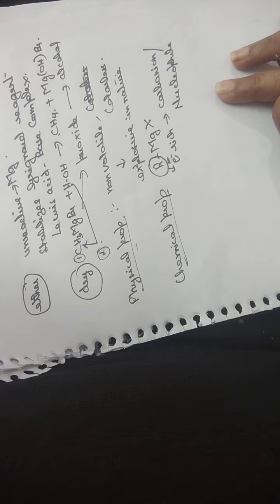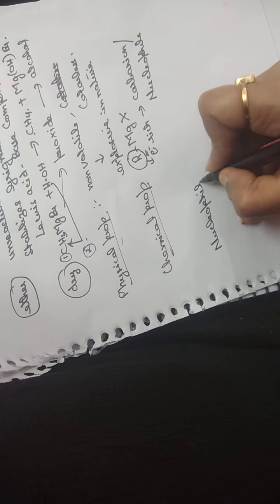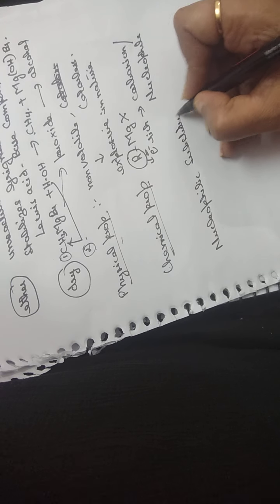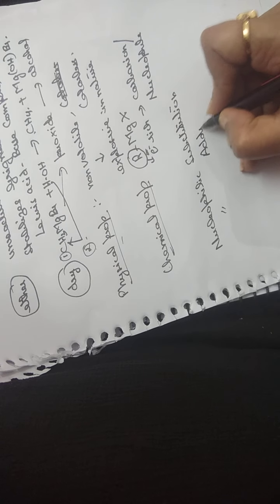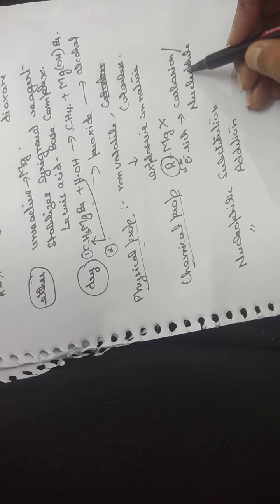So the reactions given by Grignard's reagent are nucleophilic substitution reactions and nucleophilic addition reactions. These are the two types of reactions given by Grignard's reagent, because the alkyl group is electron rich and forms a nucleophile.